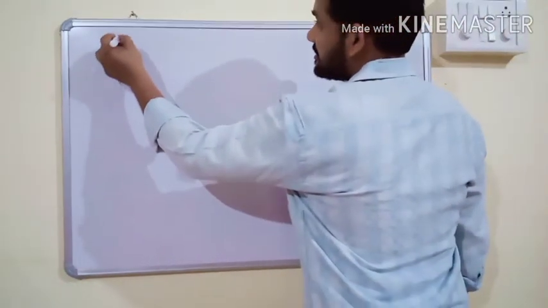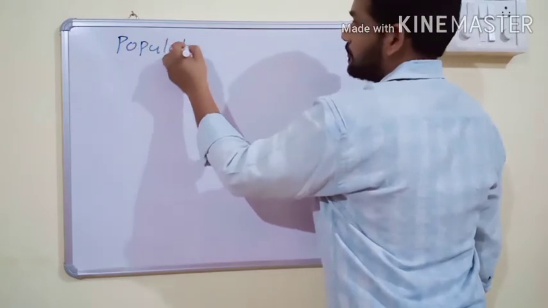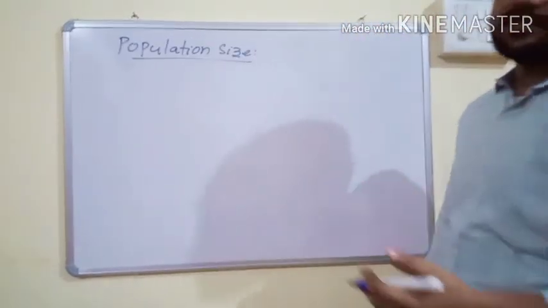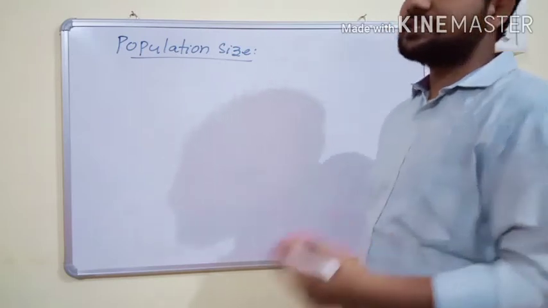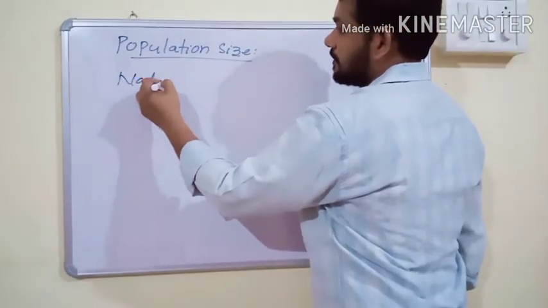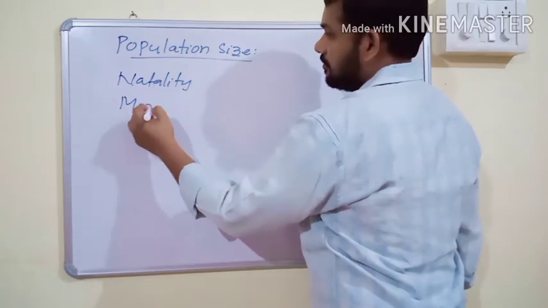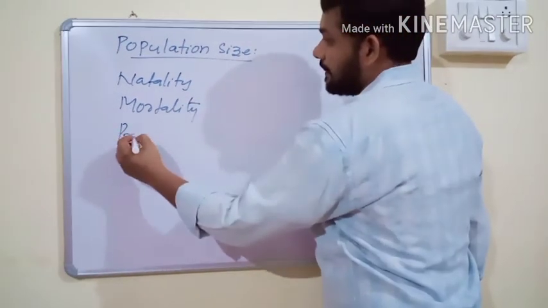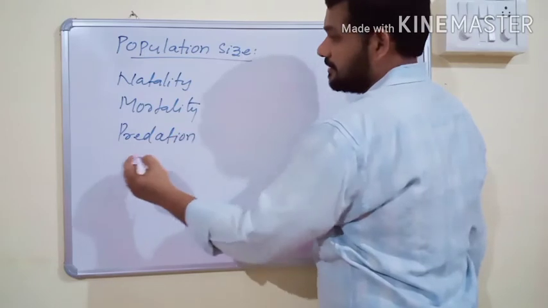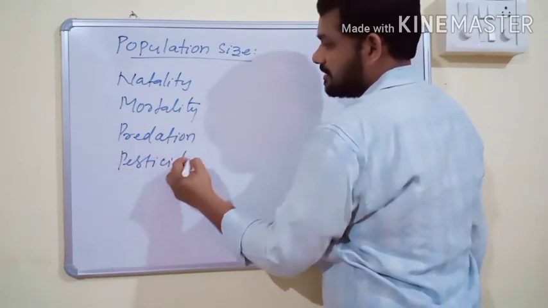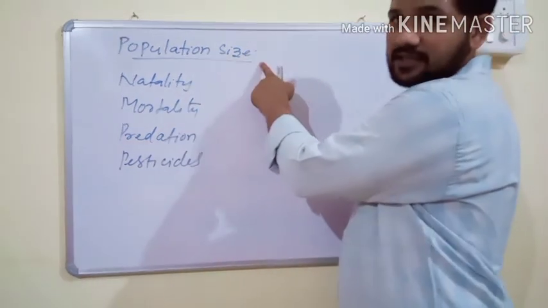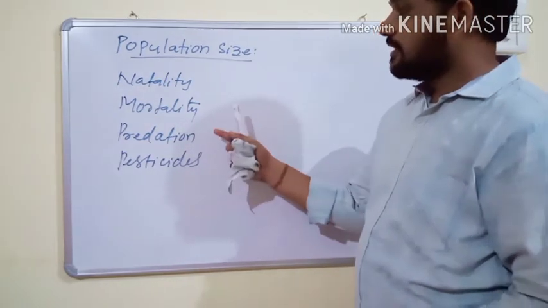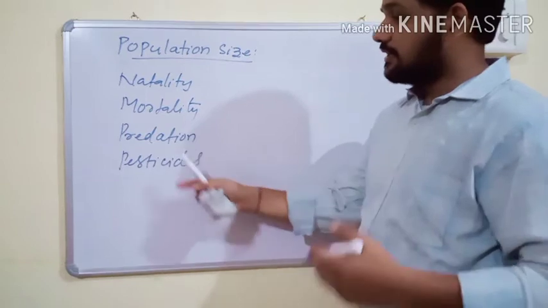And the next topic is population size. Population size depends upon various characters like natality, the number of birth rates, mortality, the number of death rates, availability of food, impact of predation, and use of pesticides.